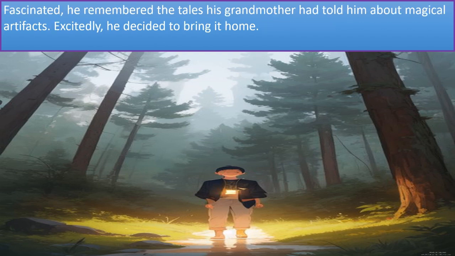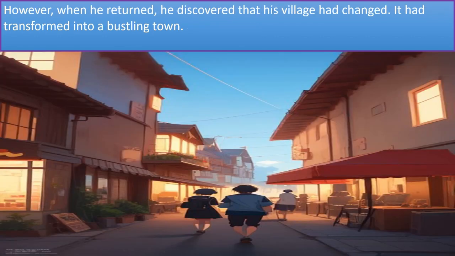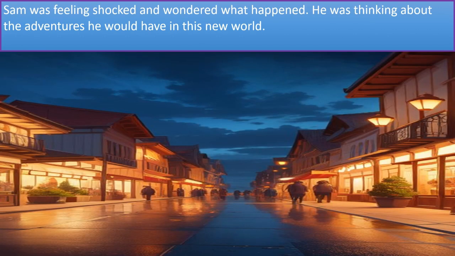Fascinated, he remembered the tales his grandmother had told him about magical artifacts. Excitedly, he decided to bring it home. However, when he returned, he discovered that his village had changed. It had transformed into a bustling town. Sam was feeling shocked and wondered what happened.